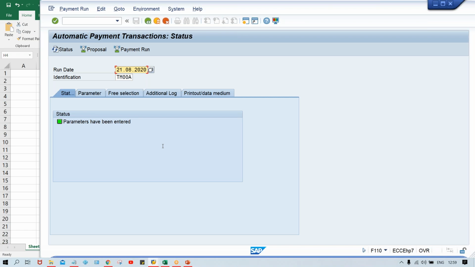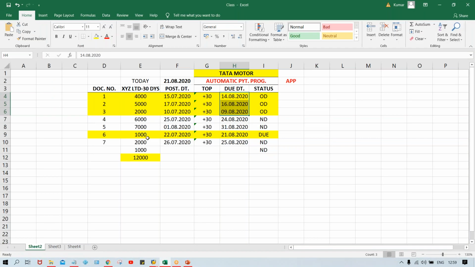If you run the proposal, then you will come to know whether any error has taken place, or you may want to edit the proposal. Let's suppose all 4 invoices got selected, right? If you want to remove something, such as this invoice, you can edit the proposal. Or whatever errors are taking place, you can check the proposal and find that these are the invoices supposed to be selected, but the system has not selected any invoices. Why? Because a certain error is there. So you can analyze the proposal and then rectify the issues.